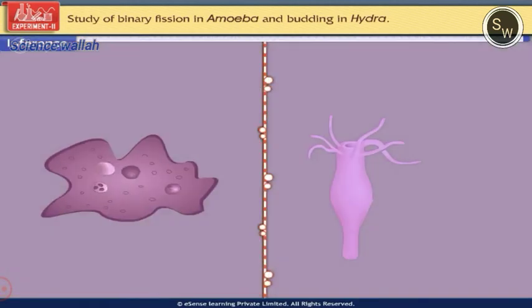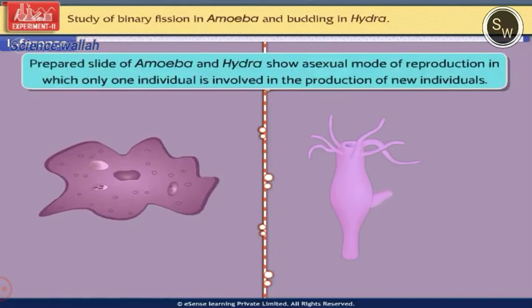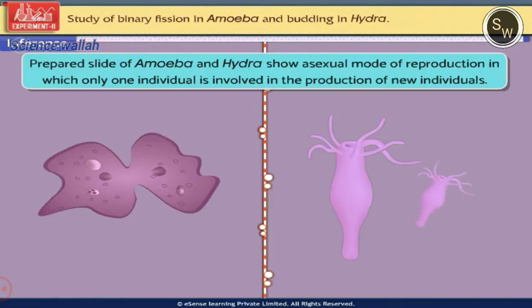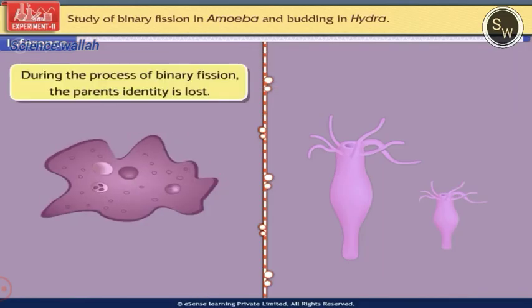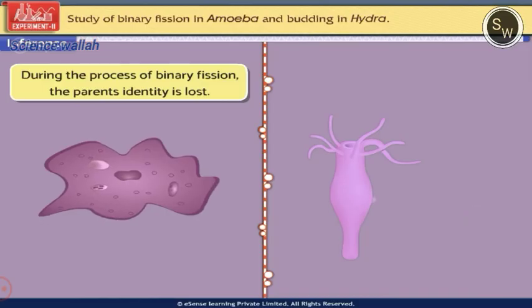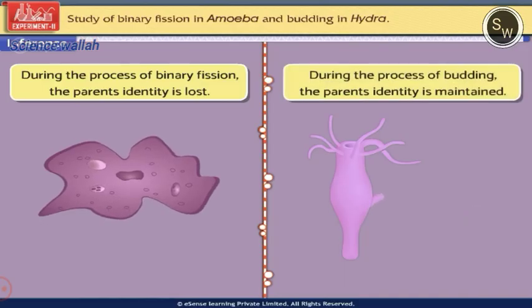Thus, based on these observations, we can infer that both prepared slides of amoeba and hydra show asexual mode of reproduction in which only one individual is involved in the production of new individuals. During the process of binary fission, the parent's identity is lost, while during the process of budding, the parent's identity is maintained.